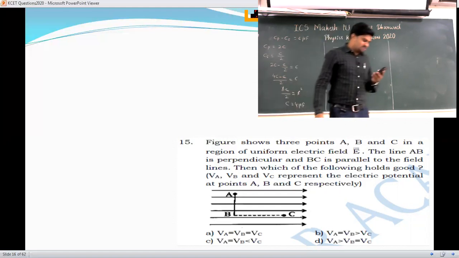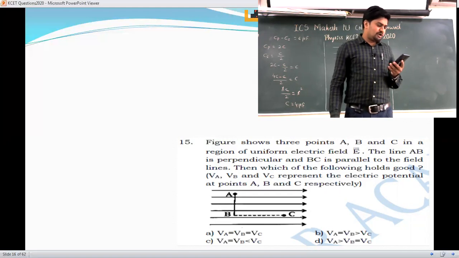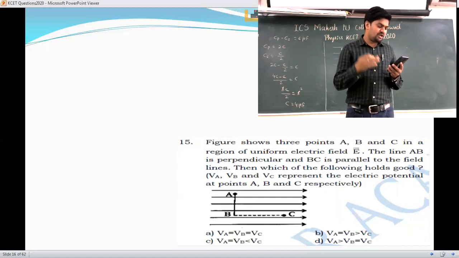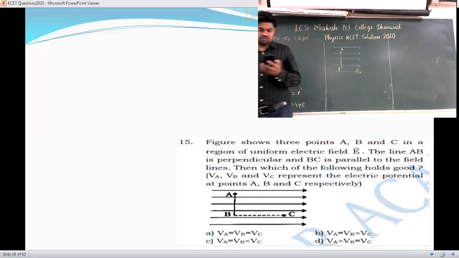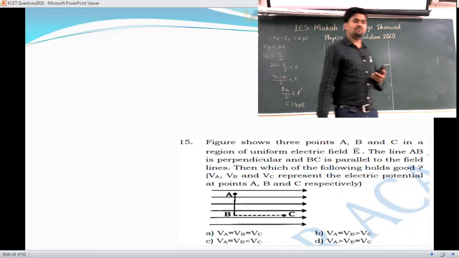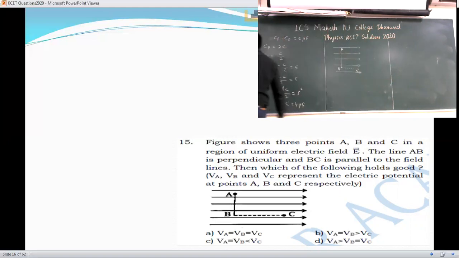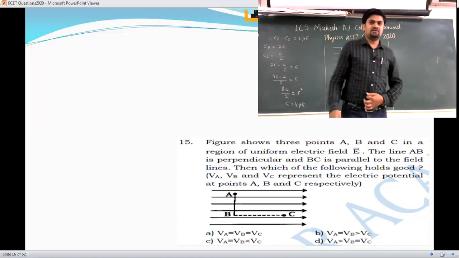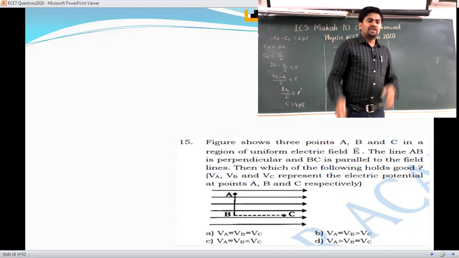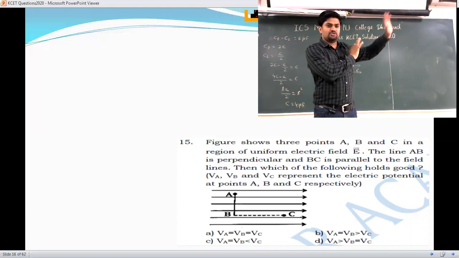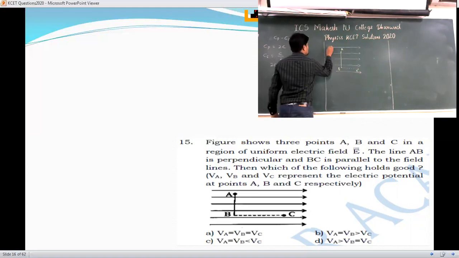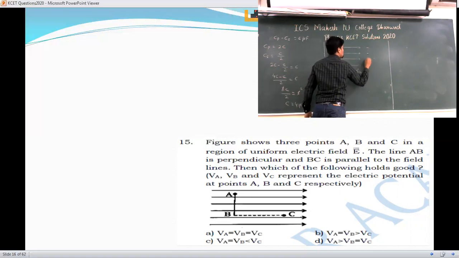Now, what is the question? The line AB is perpendicular to the field lines and BC is parallel to the field lines. Then which of the following holds good? They have given 4 options. What is the basic property of an electric field line? Electric field lines start from a positive charge and end at a negative charge.